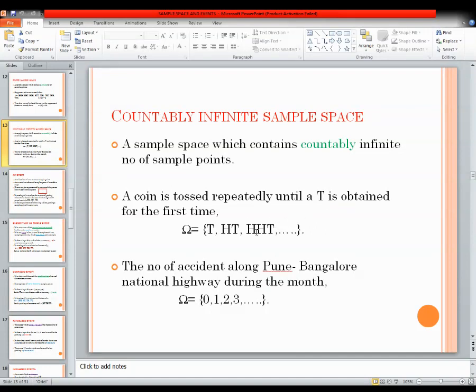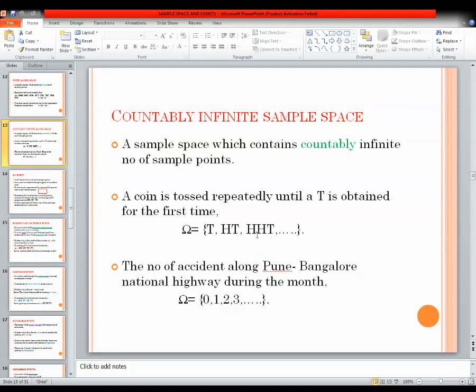What are the possible outcomes? The possible outcome is that I will be getting T in the first instance. So that is one possibility. Another possibility is that in the second case I will be getting T. In the first, I am getting H, and in the second I am getting T. So that is one possibility. It means in this case we can count. In the first instance I am getting the result, or the second time I am getting T. That means the number of trials, the number of times I am tossing the coin, in this case is 2. This is countable.